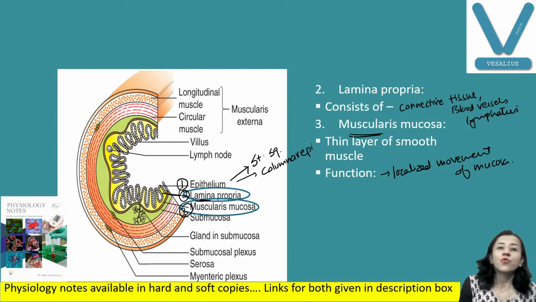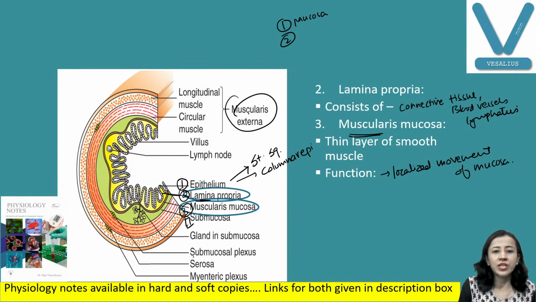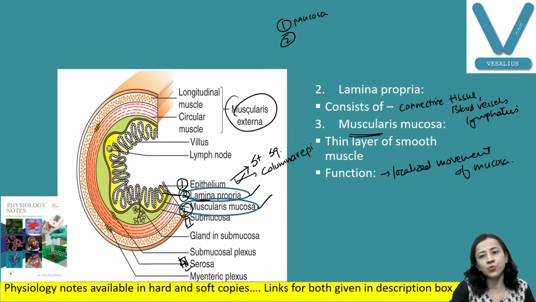I repeat. First of all, the basic 4 layers in the GIT: number 1 mucosa, number 2 submucosa. You can see here, this is mucosa, submucosa. Number 3 is the muscle layer, and number 4 is serosa. From mucosa, again 3 layers are divided: epithelium, lamina propria, and muscularis mucosa. Now we'll discuss submucosa.